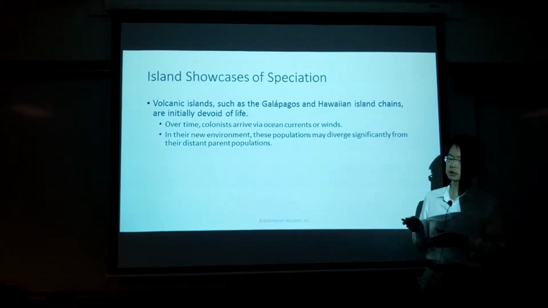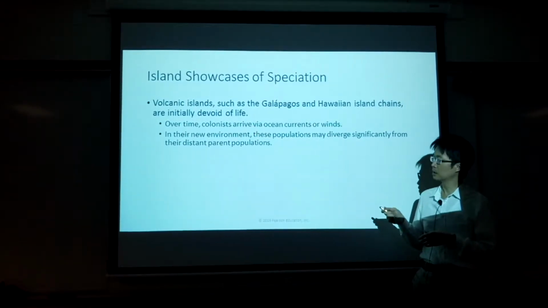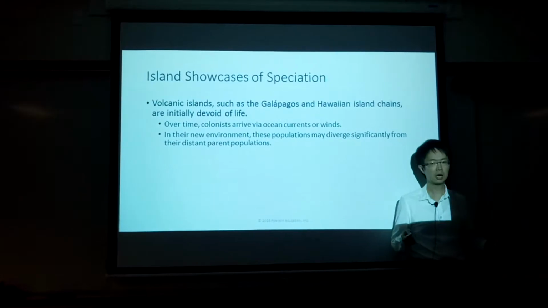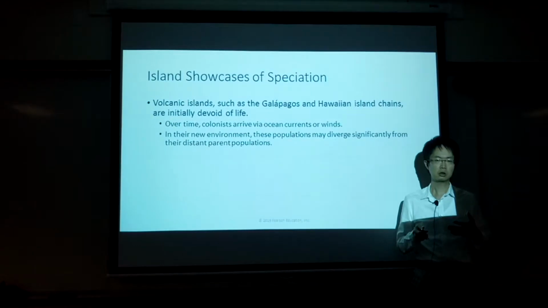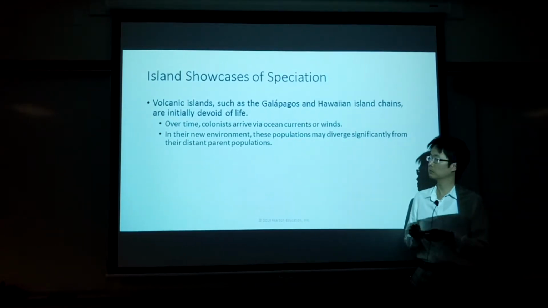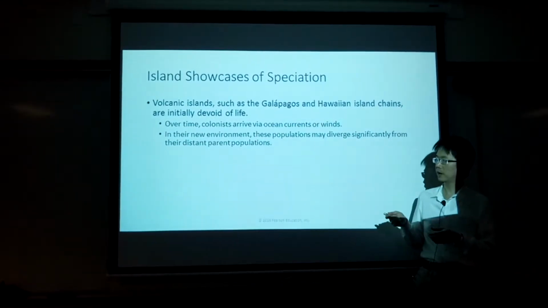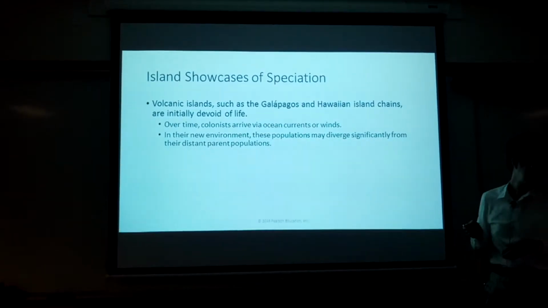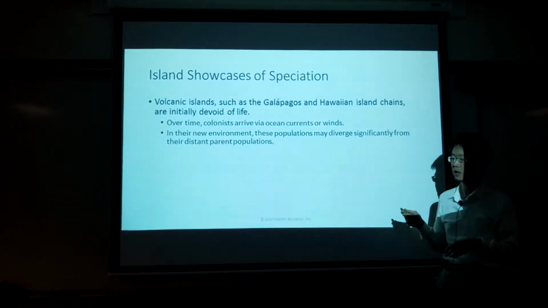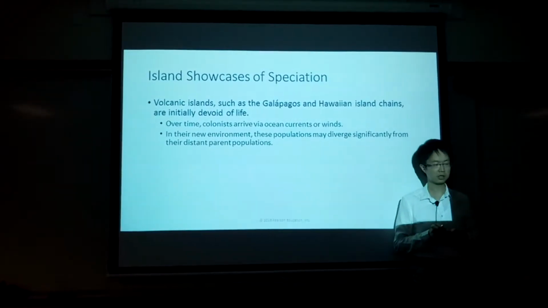An example of this is a volcanic island like Hawaii or the Galapagos. They are basically isolated islands. So when a species goes to live on those islands, they are basically isolated from their distant parent population. After they live on that island for a long time, they may diverge. In this case, it is allopatric speciation, because they live on an isolated island for a long time.